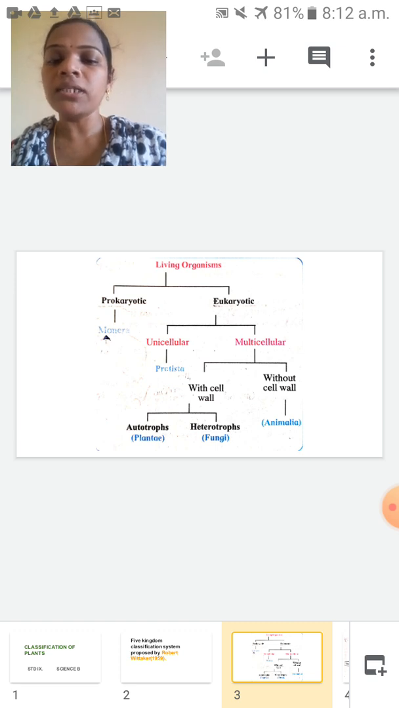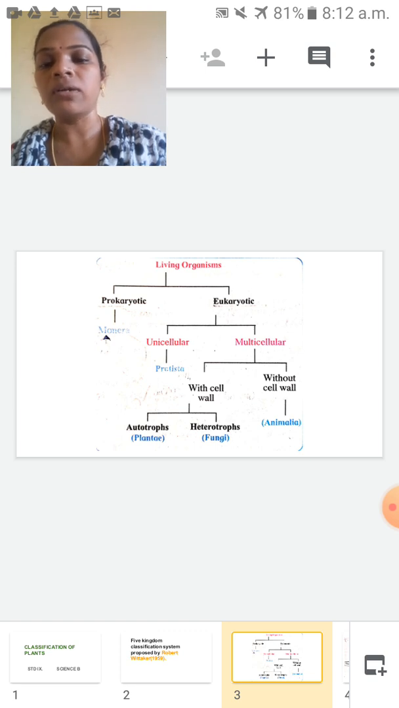So this chart, just you have to see the blue mark, students. These are the five kingdoms in this classification. What is the first kingdom? Monera, Protista, Plantae, Fungi, Animalia. Students, shall I go to next?